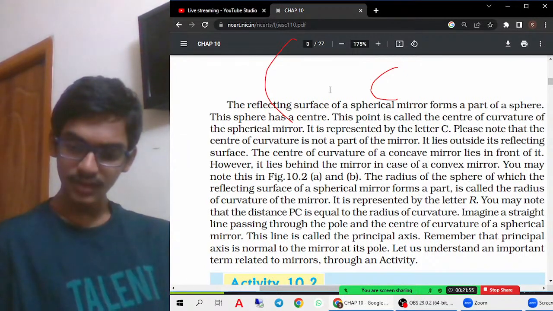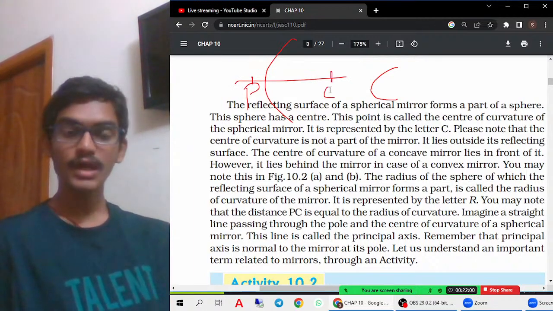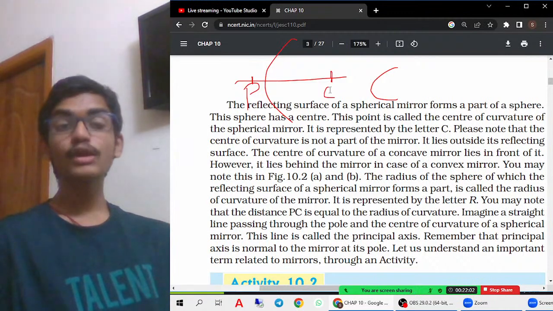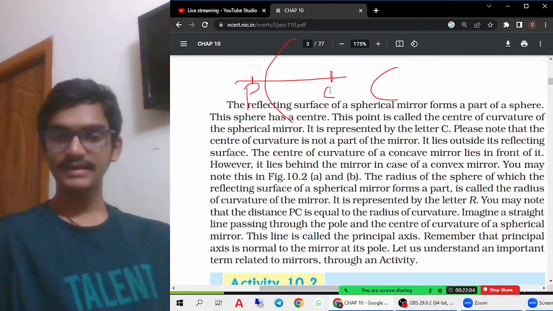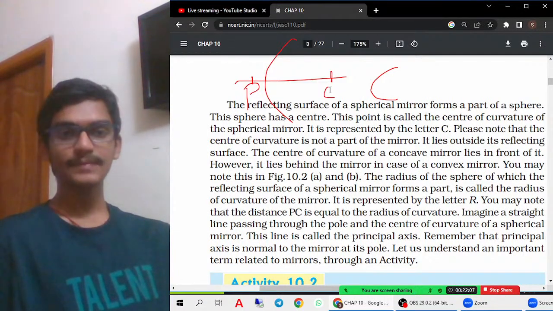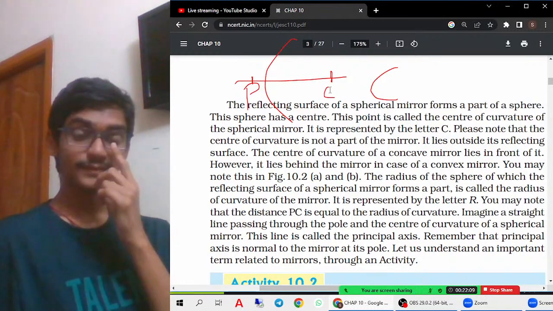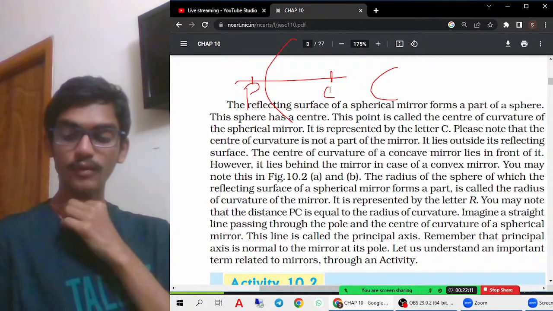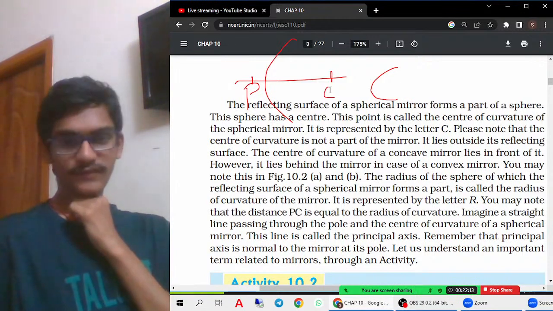The pole and center of curvature lie on the same line. The line which connects the pole and center of curvature is called the principal axis. So this line is considered to be the principal axis, because it is joining the pole and the center of curvature.